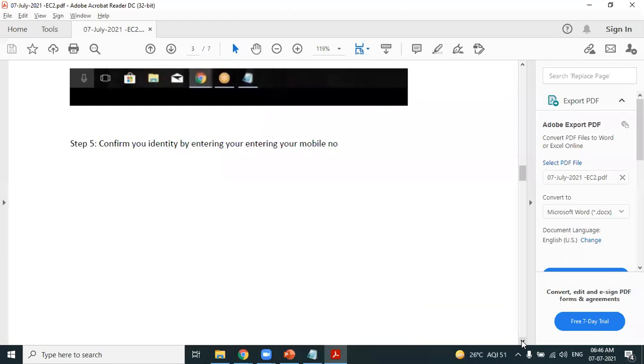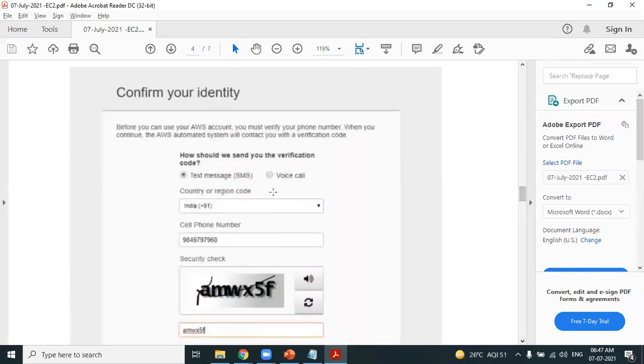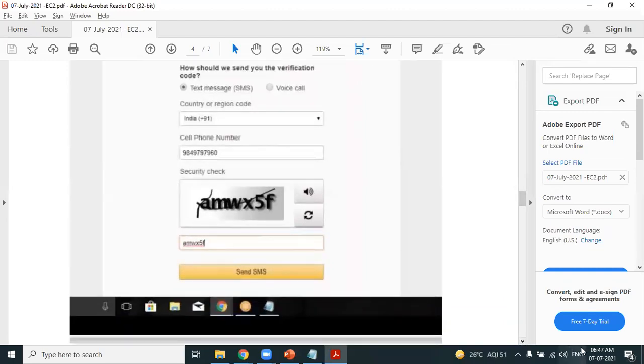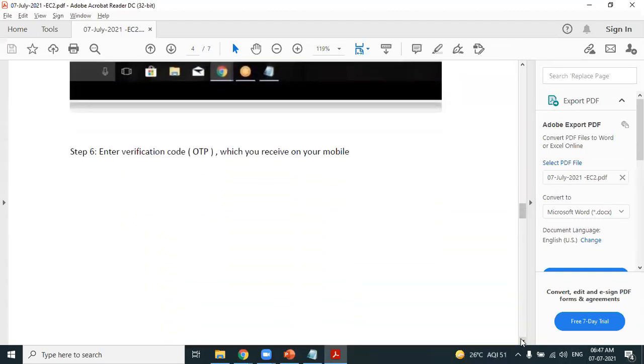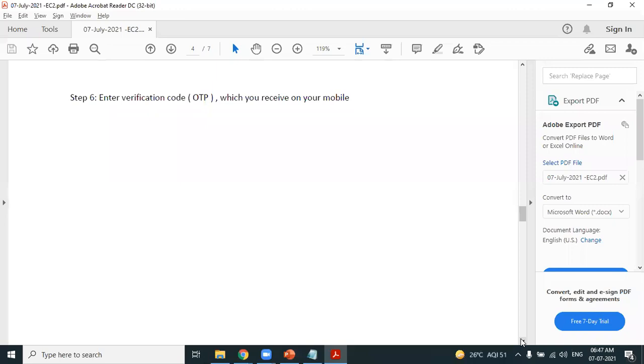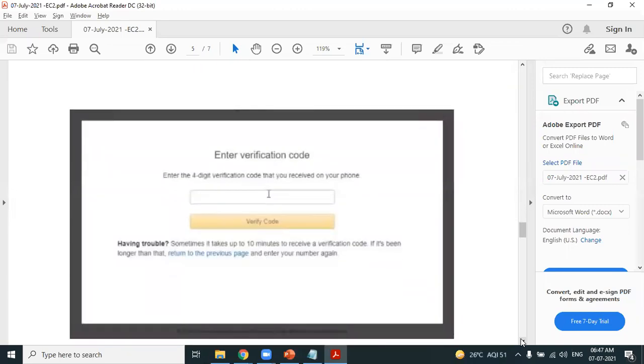Next. Step 5, confirm your identity one more time. It will ask you to enter the mobile number one more time. Already we have provided the mobile number in step 2, but it will ask you to provide the right mobile number one more time. Please provide the mobile number, select the right country. Again, you get an SMS. Second time. The first time, the OTP is to verify the debit card you have provided. The second time, the OTP is to verify that the mobile number you have provided is the right mobile number or not. Verify it.